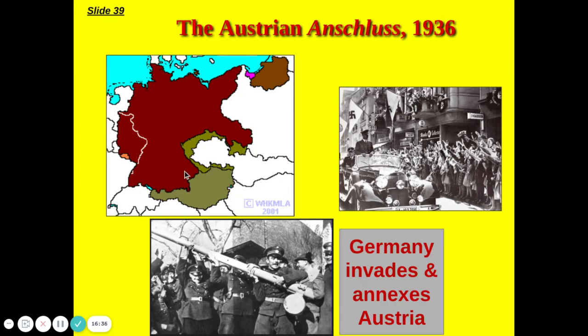So we can see the German Empire is expanding outwardly through all of this area. So this is them coming into Austria. As you can see, all the people excited about him coming in because they were Germans and supported him.